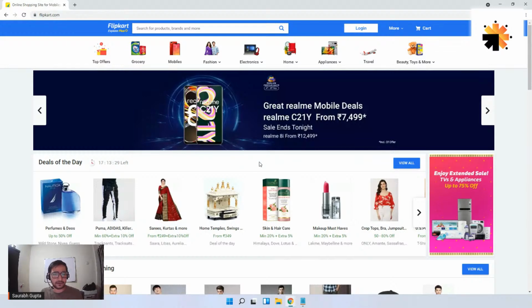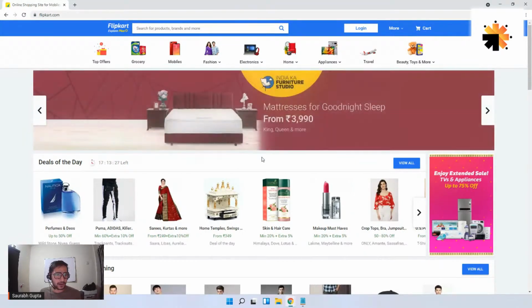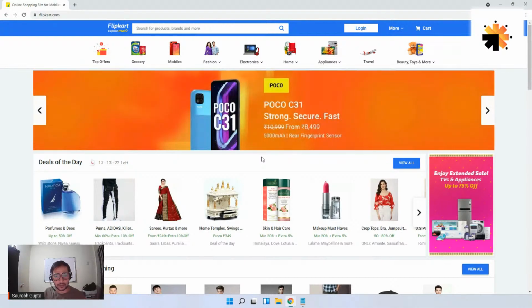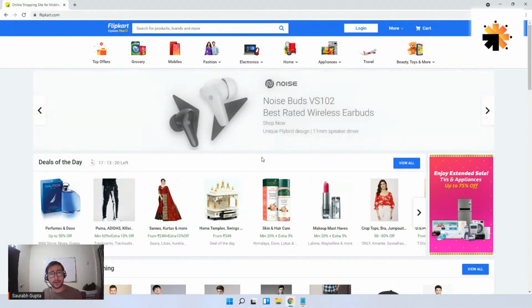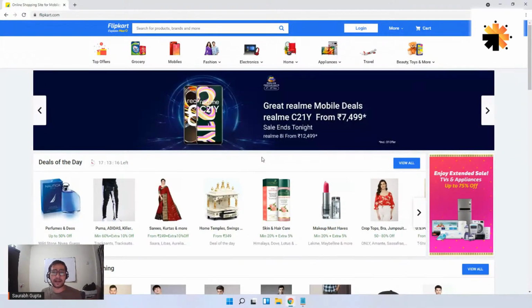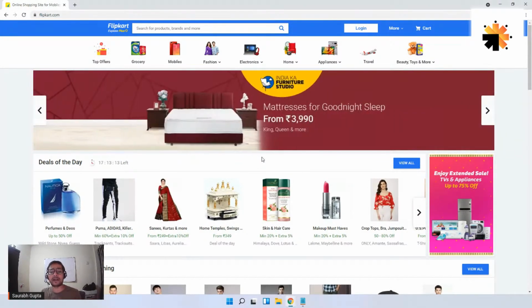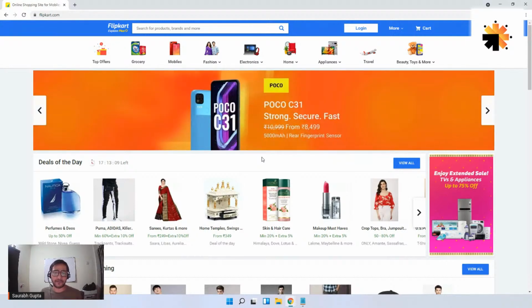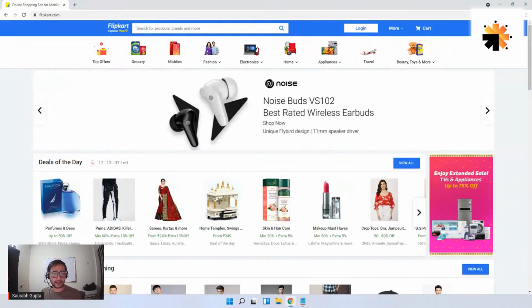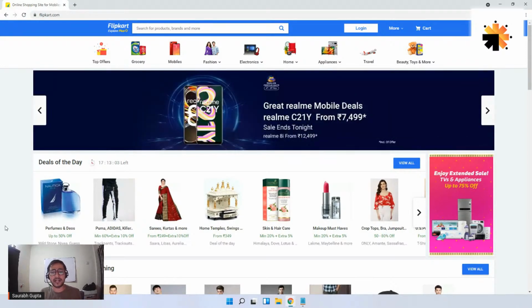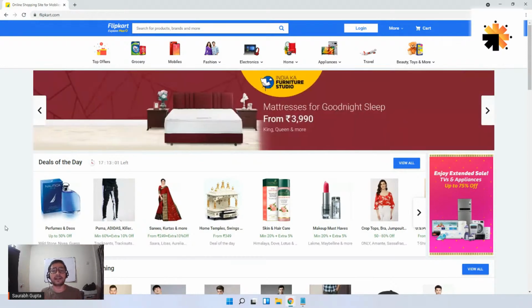Can everyone confirm for me, is the screen really blurring? For all the people, when I'm watching it on YouTube, I can see the screen clearly. So I would recommend you just increase the quality a little bit. It might be the internet connection or it might be the quality. Just increase the quality a little bit in the settings of YouTube. It will be fine, guys, because even I'm watching it on YouTube and it's perfectly fine. I'm sorry for that, but please increase the quality a little bit. Okay, that's cool.